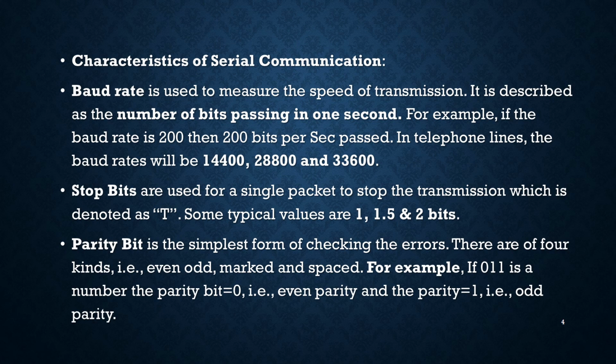Then there is a feature called parity bits. Parity bits are used to define the parity of that particular data. There is even parity or odd parity, as we know. For example, for 011, the parity bit is set depending on whether we want an even number of ones, for even parity, or an odd number of ones, for odd parity, and accordingly that bit is set. So this is one more feature.